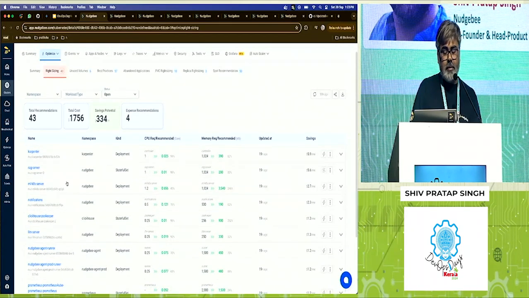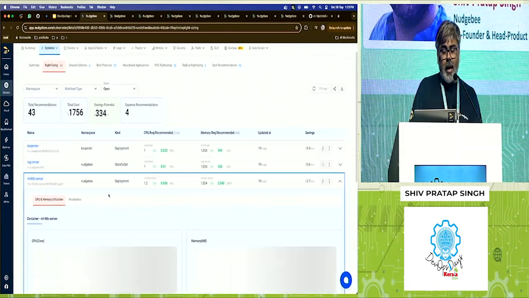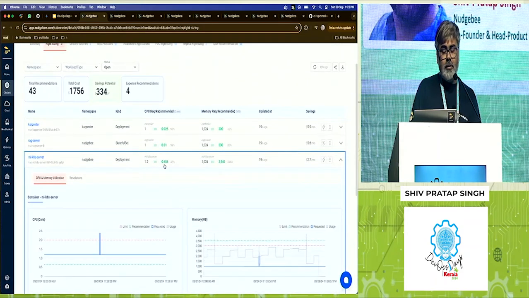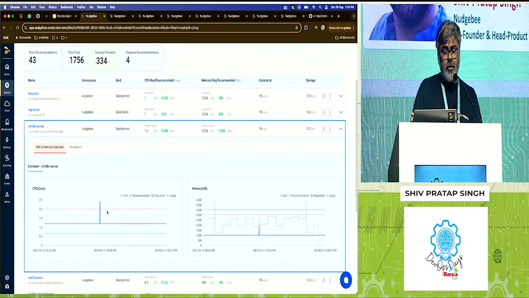For example, let's say my ML server. I have given it 1.2 core. The system is saying that you have given too much, give it 0.6 core. But for the memory, it is saying you have given only 1 GB, you need to change it to 3.5 GB so that the system keeps working correctly, right? And it gives you supporting data points: the green ones are the recommendation, the blue ones are what you have requested, and the red ones are basically the limit, right?